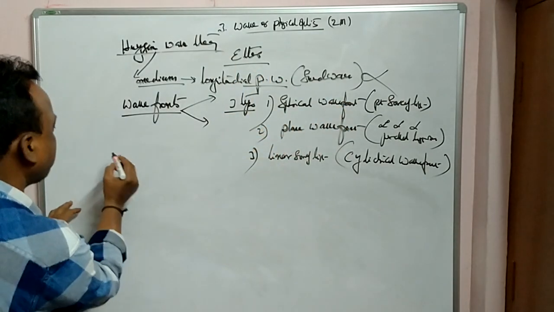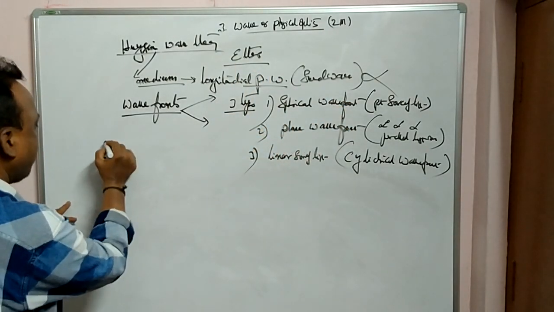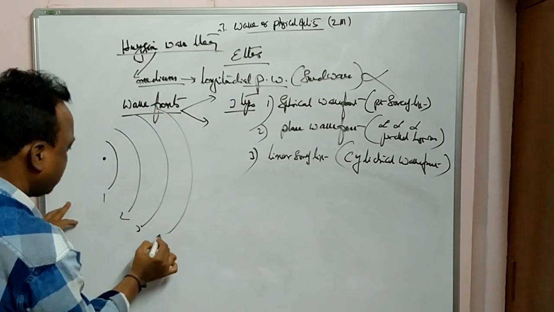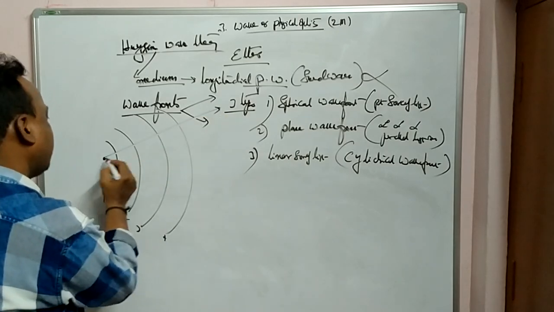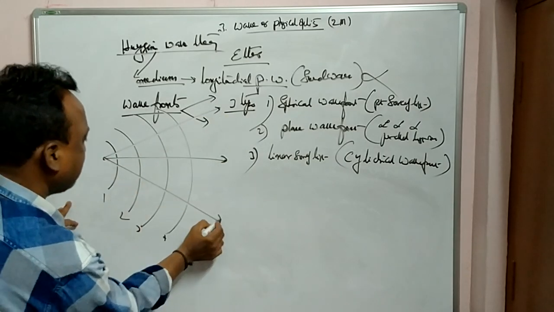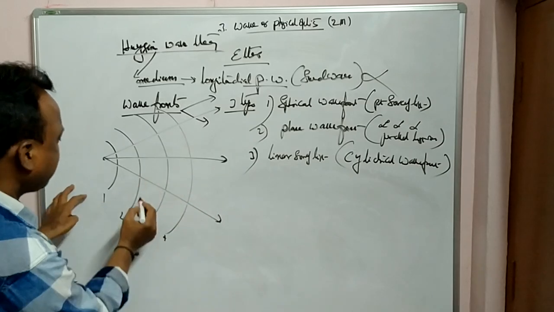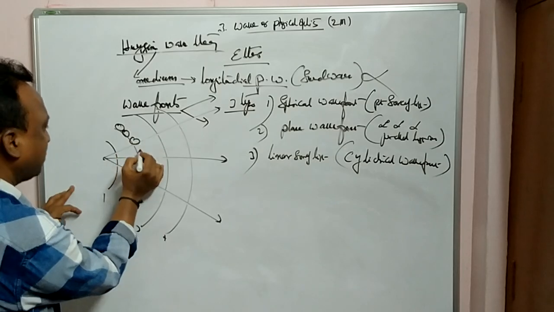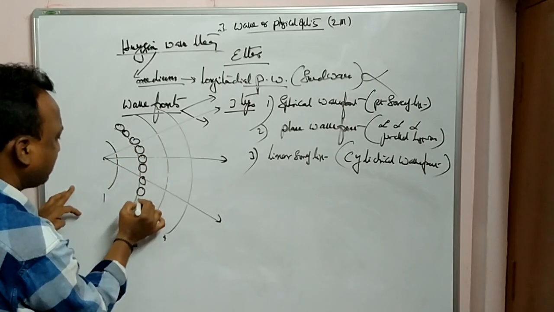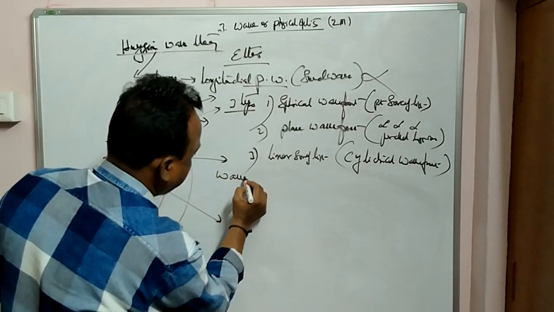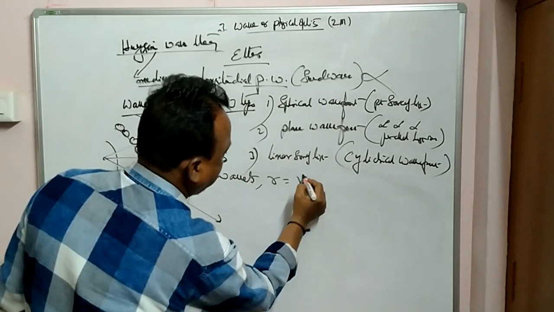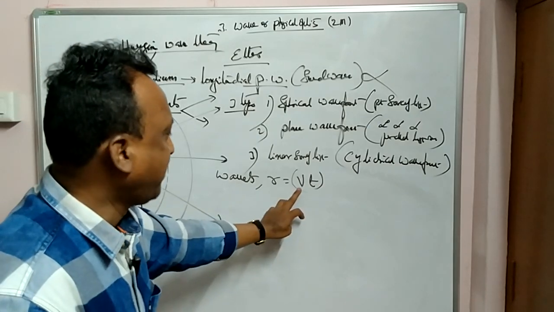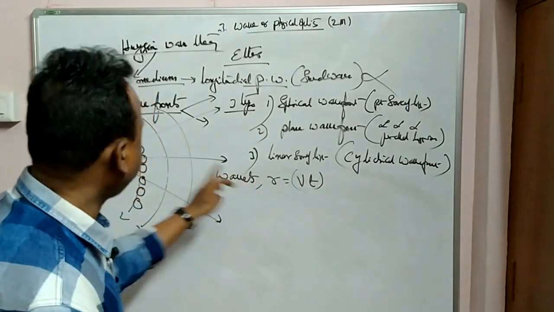If you take a point source, from this he assumed these spheres are formed, 1, 2, 3, 4. This is a spherical wavefront, and this is a secondary source, and on the secondary source again some wavelets are formed. The radius of these wavelets is equal to speed into time at a particular time instant.